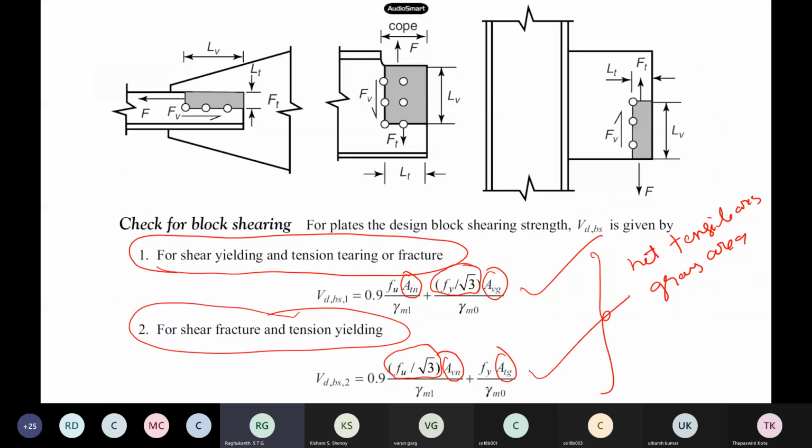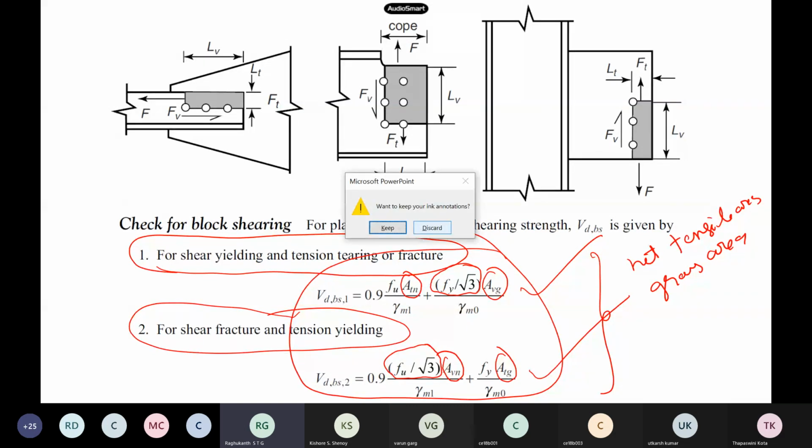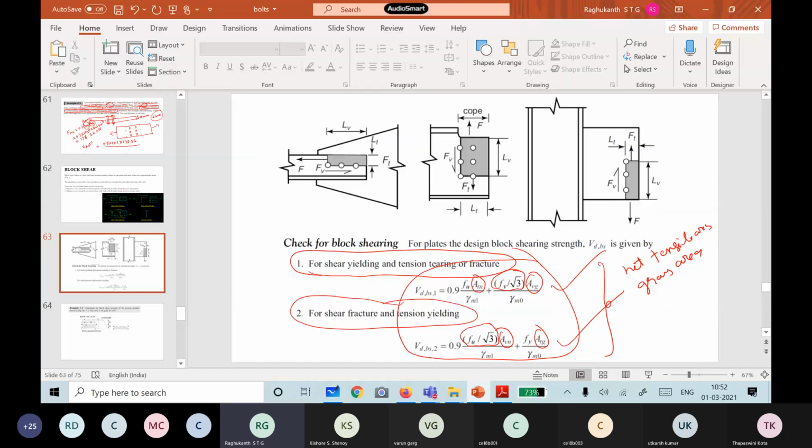Once you know the areas, other things are all straightforward. Just substitute in this formula, gamma m, everything is given. You will be able to calculate the block shear strength also. I think time is up, so I will stop here. We will continue in my next class. If you have any questions, you can ask me.